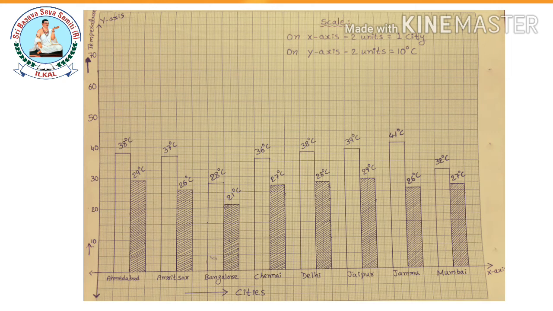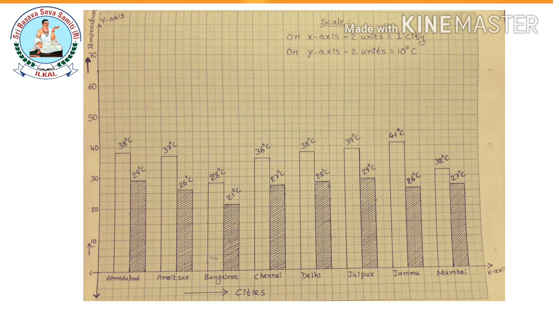And Bangalore 28 degrees Celsius, 21 degrees Celsius. Chennai 36 degrees Celsius and 27 degrees Celsius. Delhi 38 degrees Celsius and 28 degrees Celsius. Jaipur 39 degrees Celsius, 29 degrees Celsius. Jammu 41 degrees Celsius is maximum, 26 degrees Celsius is minimum.